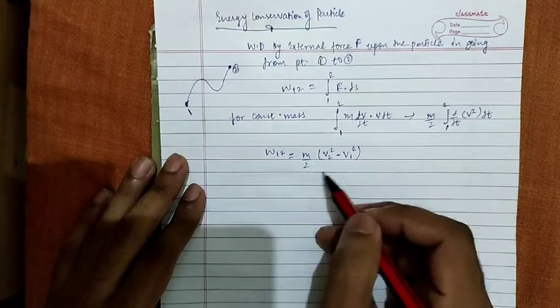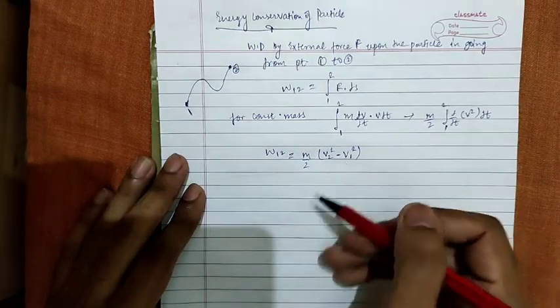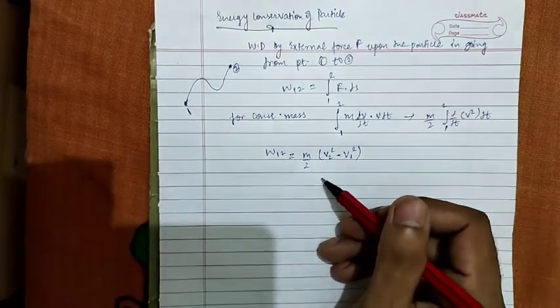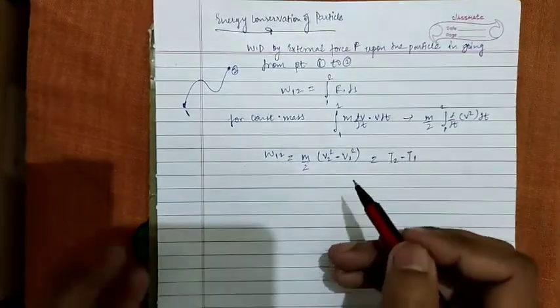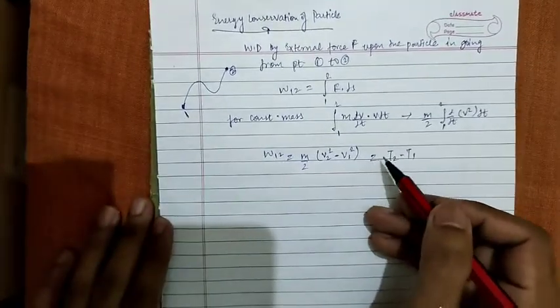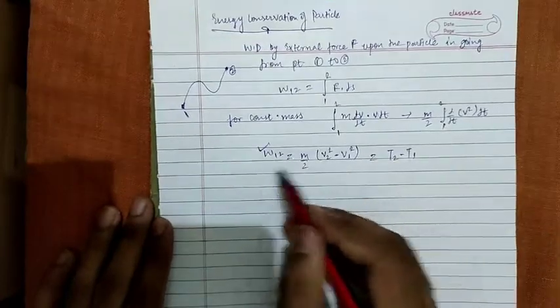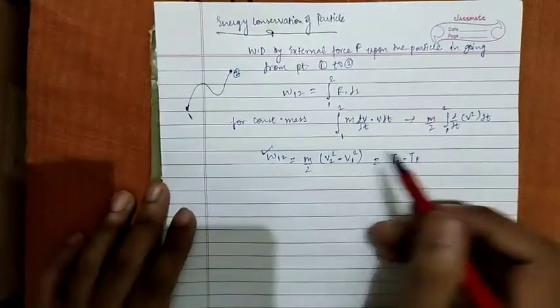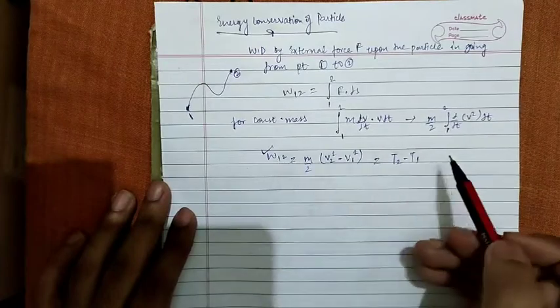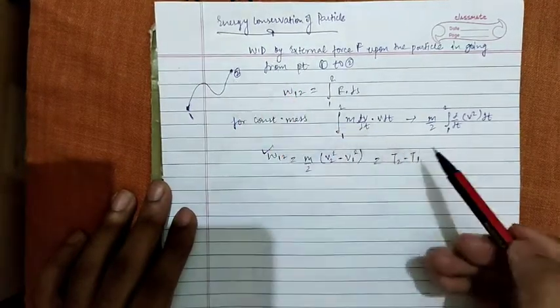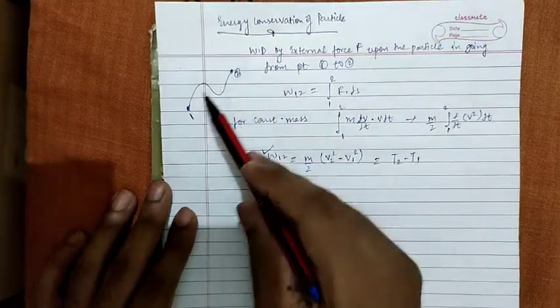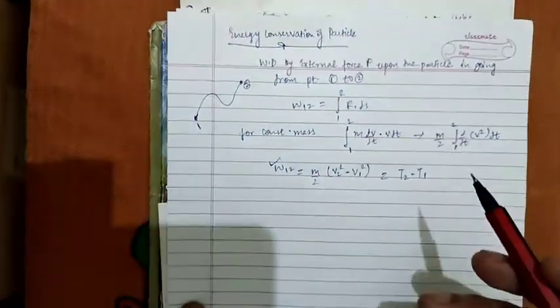The scalar quantity mv square by 2 is the kinetic energy of the particle and it is denoted by T. Let's say T2 minus T1, so that the work done is equal to the change in kinetic energy from 1 to 2. So the work done depends on the kinetic energy at point 1 and kinetic energy at point 2, and is the difference between the kinetic energy T2 minus T1.